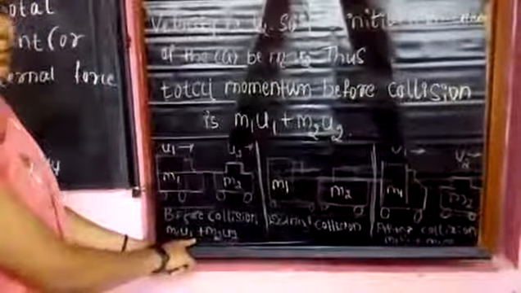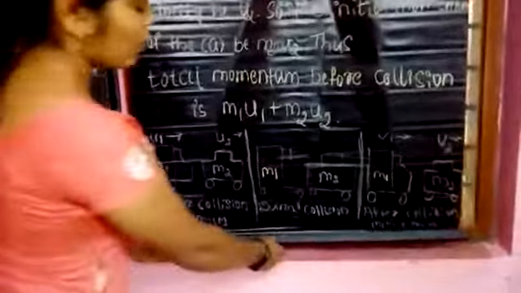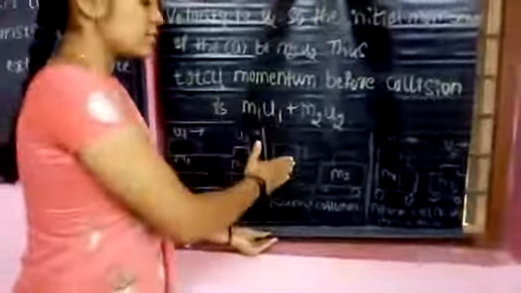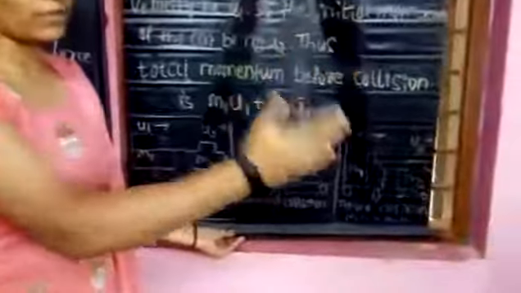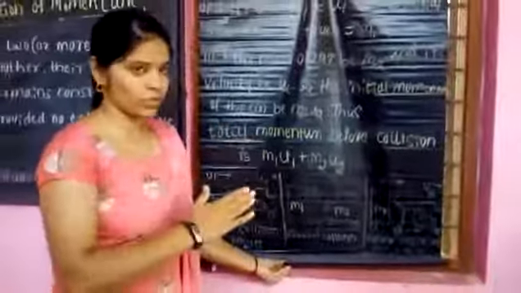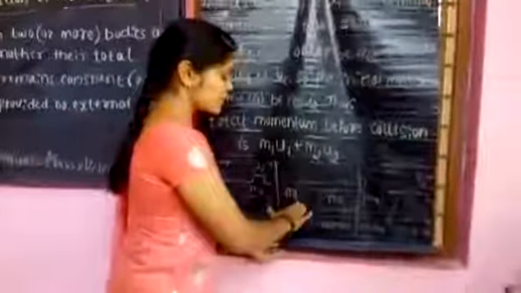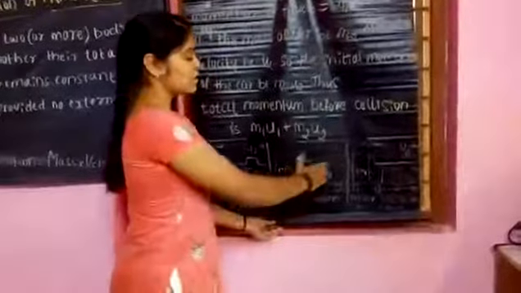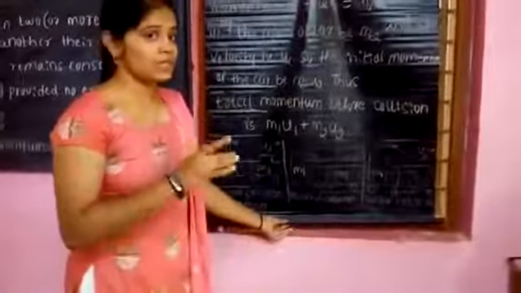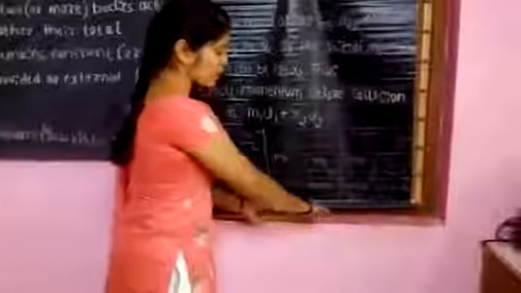Okay, this is the momentum before the collision. When there is a collision, this truck hits the car. A collision happens between both the bodies. So this truck m1 hits the car m2, and the momentum will be conserved during the collision.